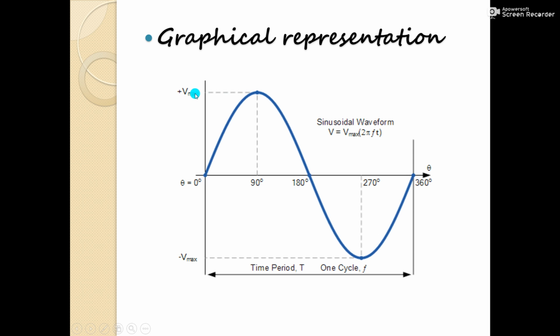Here the voltage is represented. You will see on the x-axis there is theta, and on the y-axis there may be any quantity. You will see at theta equal to 0, the value of voltage is 0, and it goes on increasing, and at theta equal to 90, we get the maximum value of voltage.